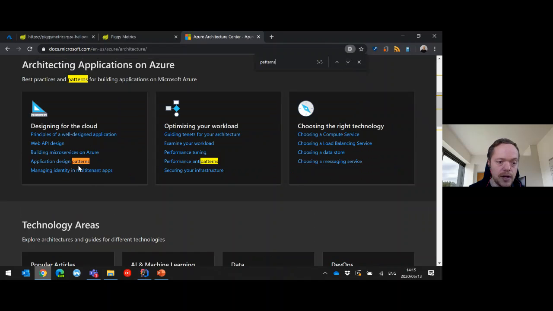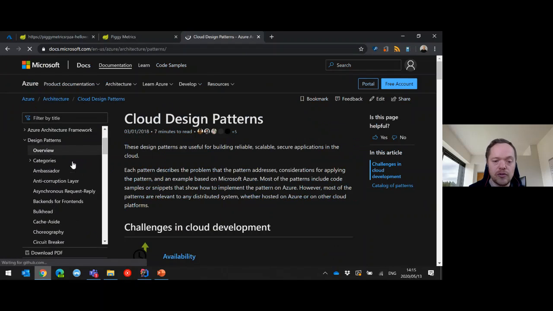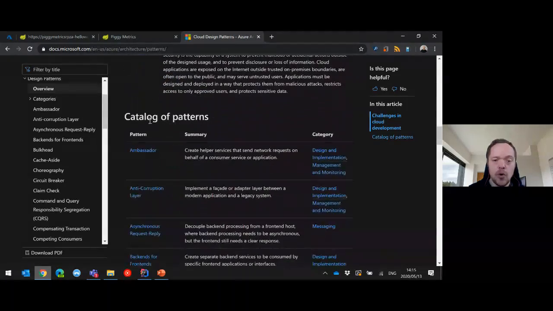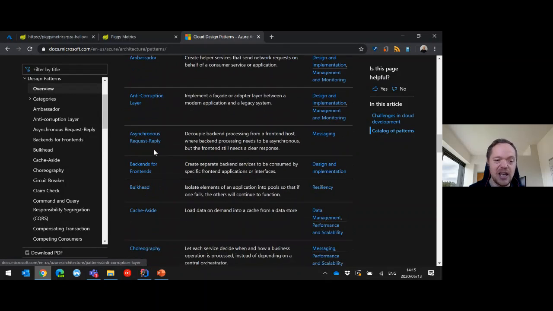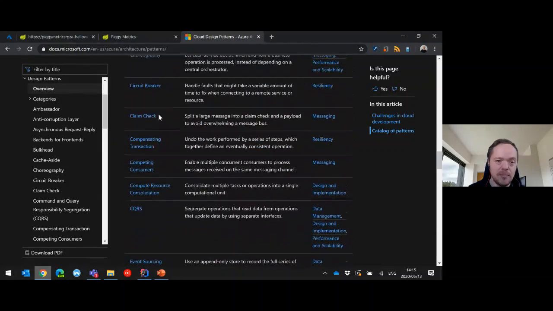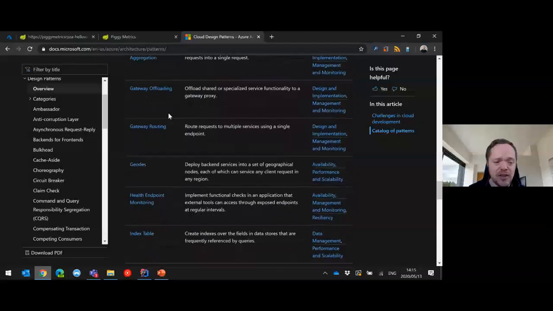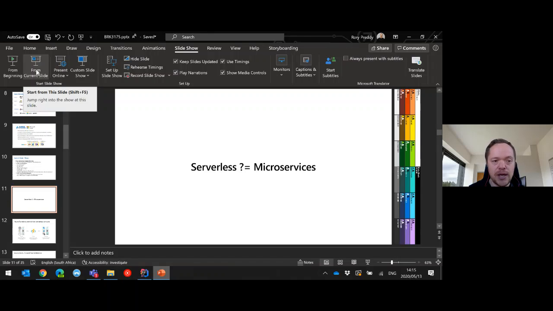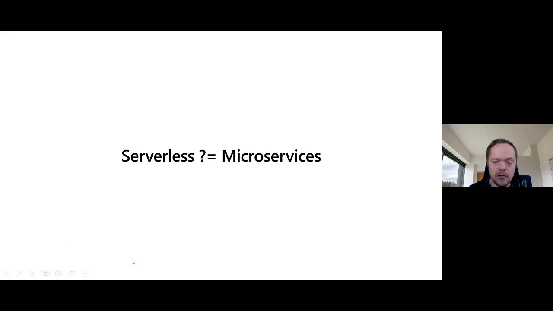And the minute that you do that, application design, patterns, designing for the cloud, you'll notice something: services are incredibly difficult to manage when it comes to all of these catalogs of patterns. We have the ambassador pattern, anti-corruption layer, asynchronous bulkhead, choreography, circuit breaker, all of these different things. And these are all mechanisms to help you manage your services. So how can, if serverless equals services?